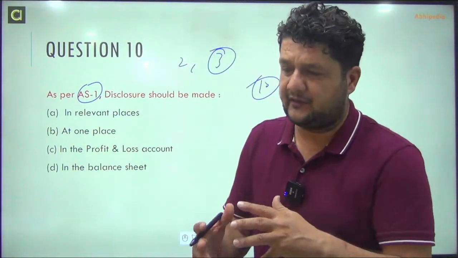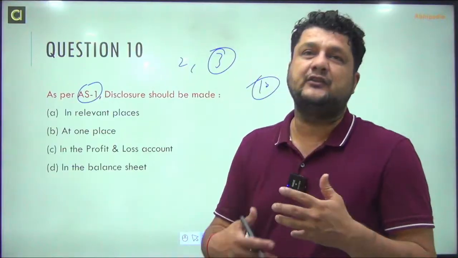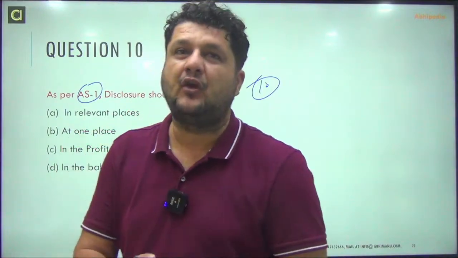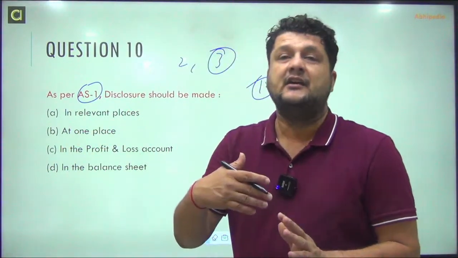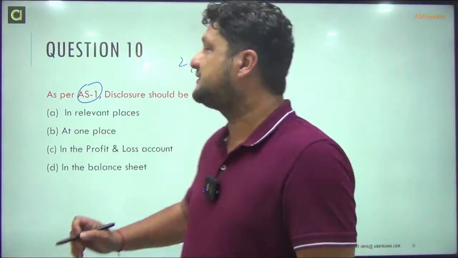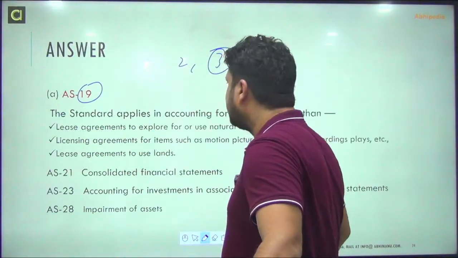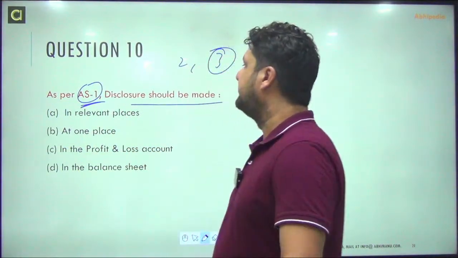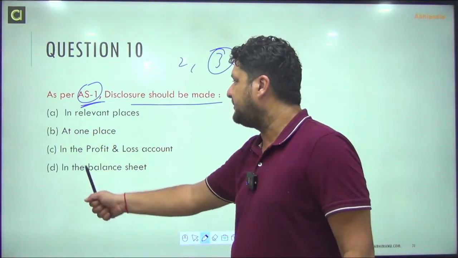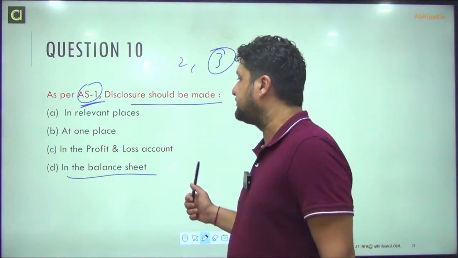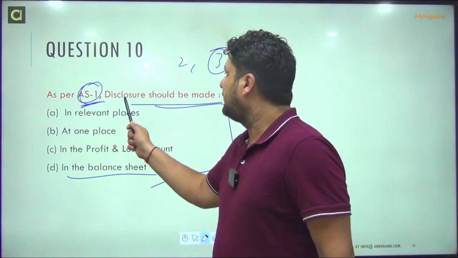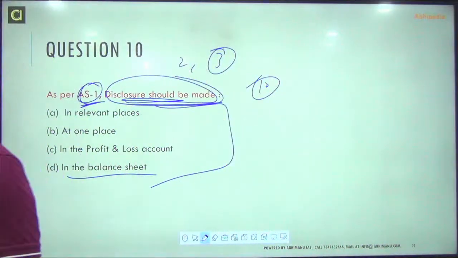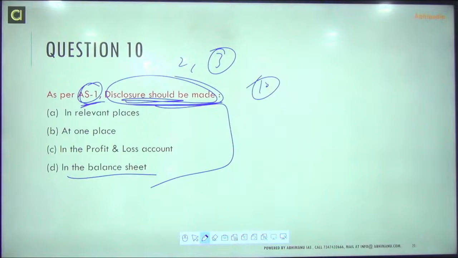They are normally asked when you do CA Inter or a CA level exam, not in any other competitive exam. They will only ask you something like this. According to disclosure, it should be made in relevant places, at one place in the profit and loss account, in the balance sheet. Where will you do the disclosures related to your policies or any changes, whatever disclosures you say.